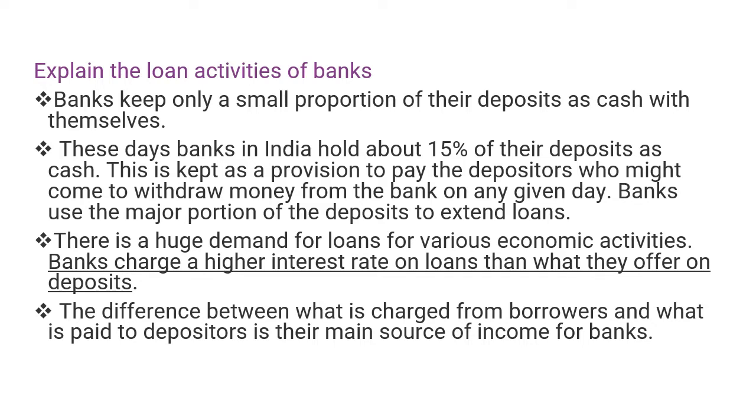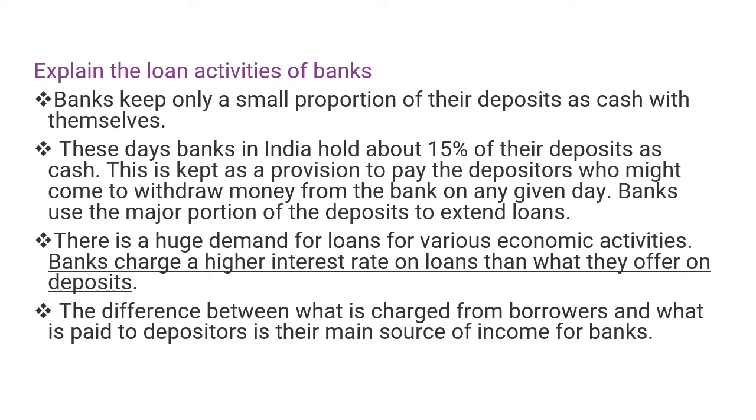People want to start running their own business. People want to engage in self-employment and such activities. Banks charge a higher rate of interest on loans than what they offer on deposits.